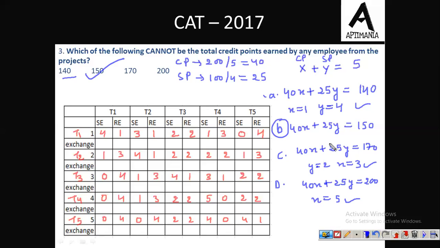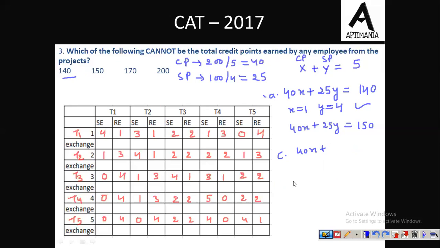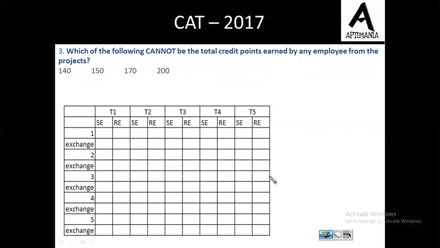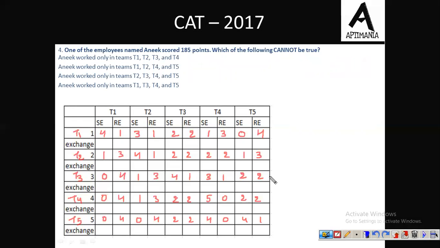Now moving to last question of this set. Let me remove this first. Okay, so the last question is, one of the employees named Anik scored 185 points. Which of the following cannot be true? So 185 is the total score.